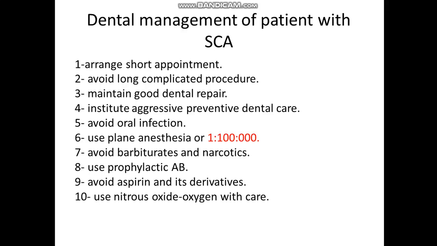Now, dental management of a patient with sickle cell anemia. This sickle cell anemia, as I mentioned before, has many oral manifestations, and actually it is more risky. By the way, there are two types of sickling of the RBC. Could be trait